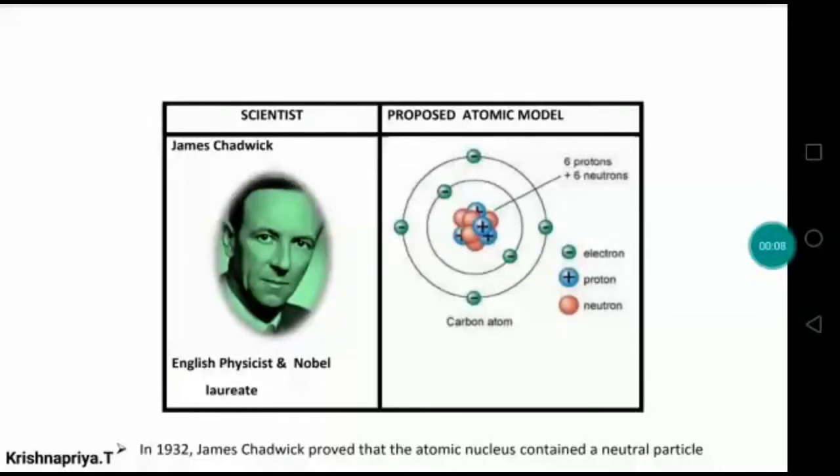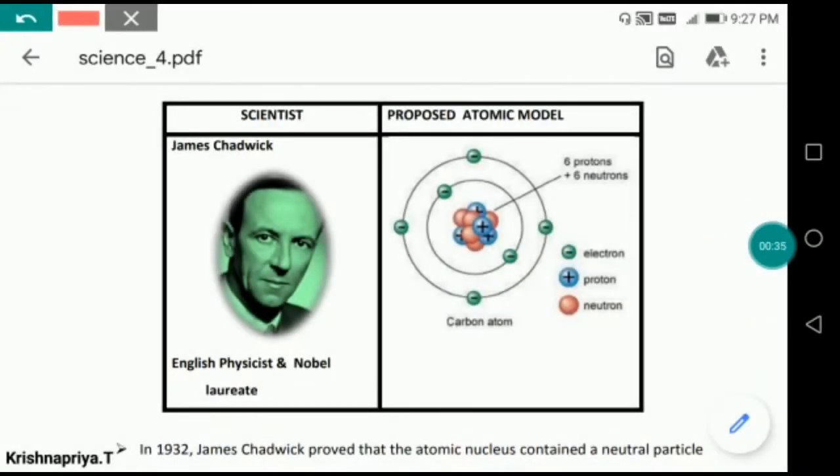He proposed that some neutral charge is present in the center of the atom, that is called a neutron. Okay, and proton is also present in the center of the nucleus, and electrons are revolving around the nucleus in a fixed orbit. So here the green color negative charge is representing the electron, the blue positive charge is representing the proton, and the red part is representing the neutron.